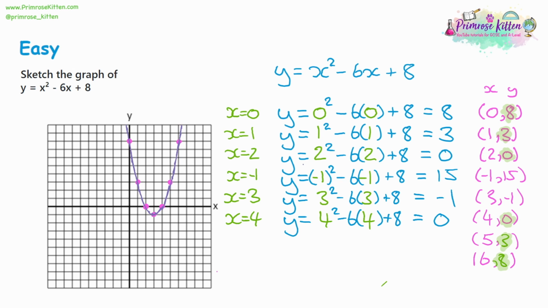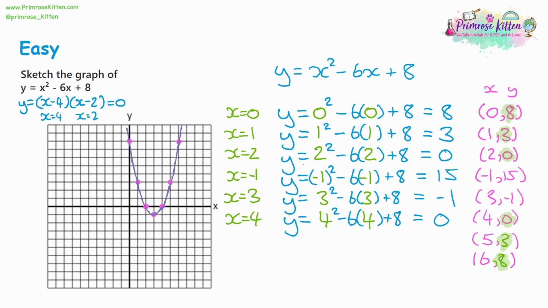Now, what I want to show you here is there is a faster way to get some of these coordinates, and it's by inspecting the equation itself. So we've got y is equal to x squared minus 6x plus 8. Well, you can factorize this. x times x is x squared. How do we get the 8? That would have to be 4 times 2. And how do we get the -6? That would be -4, take away 2. So we have factorized. If we then solve that for it being equal to 0, we would have x being equal to 4 or x being equal to 2.